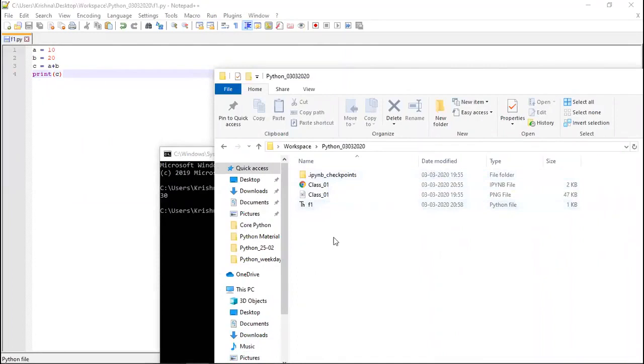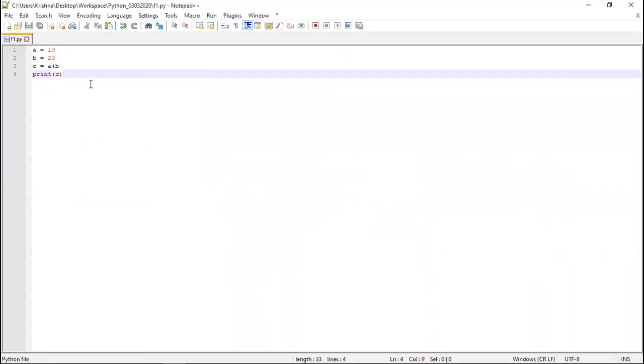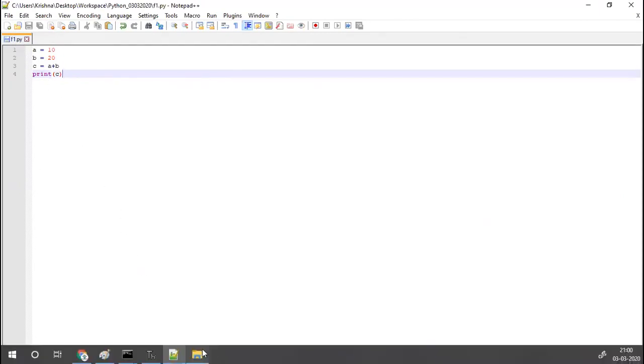Why? Whenever you run a file normally, like this normal source code where you are not importing any explicit module, the module which you have defined, what is a module, I will discuss. Like this f1.py is one Python file, this is one module. Whenever you run this module, it will generate the bytecode, but it will not save it in some location.